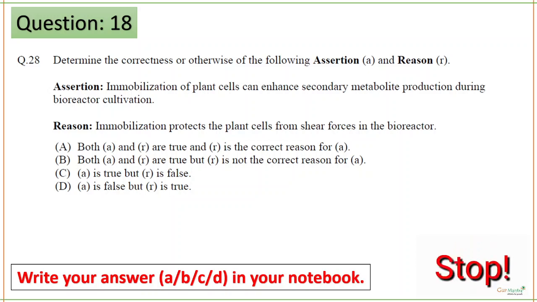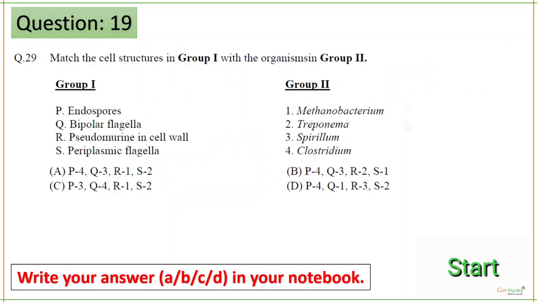So the assertion is immobilization of plant cells can enhance the secondary metabolite production during the bioreactor cultivation. Reason is immobilization protects the plant cells from shear forces in the bioreactor. Both are correct and reason is correct for the assertion. Okay, so A is the correct answer. Next question.